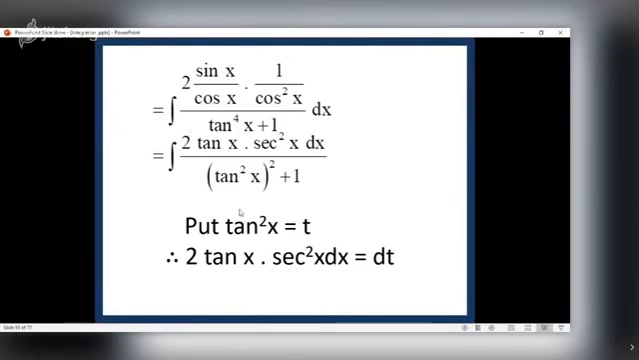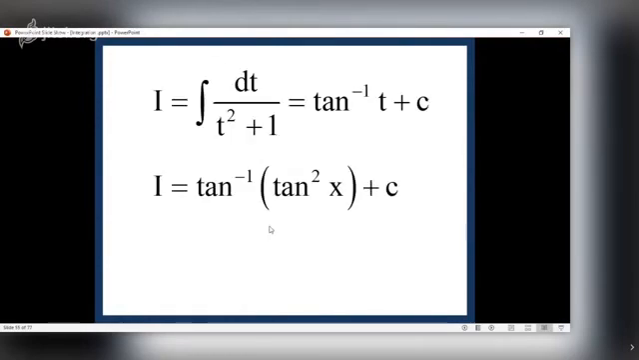What is the substitution? Put tan square x equal to t. What is the derivative of tan square x? 2 tan x into sec square x, followed by dx equal to dt. So it is simply integral dt upon t square plus 1, which is nothing but tan inverse t plus c. Don't forget to replace t by tan square x, because this was the substitution used by us. So finally, it is tan inverse of tan square x plus c.